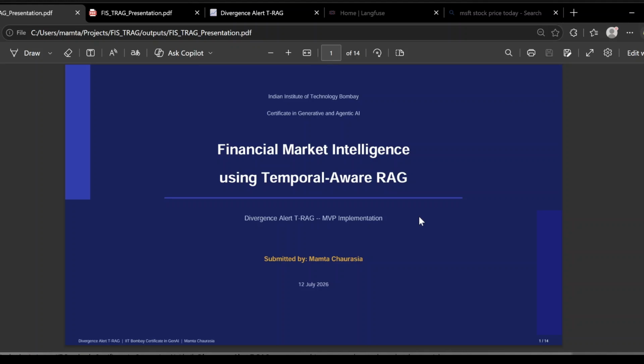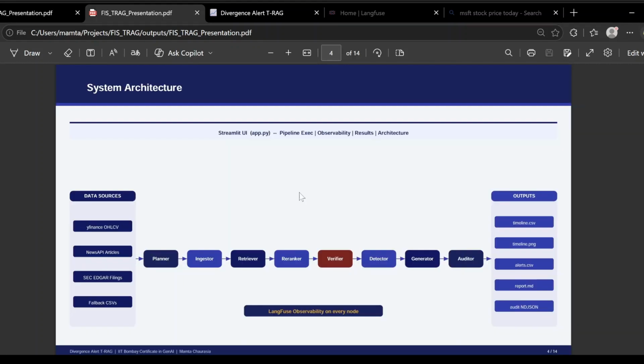For my final submission to IIT Bombay's certificate in generative AI, I built Divergence Alert RAG, an agent-driven system that reads market data and social news, reasons across time, and turns noisy signal into auditable, evidence-backed trading alerts. This application detects when public sentiment and price action disagree. Then it surfaces auditable, evidence-backed explanations so that anyone, including analysts, can act faster.